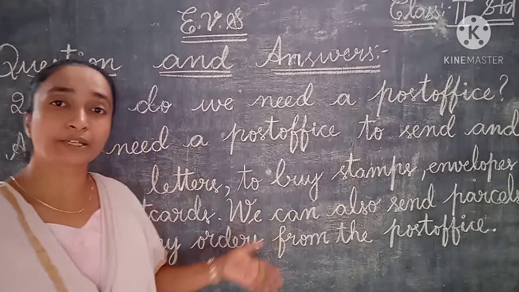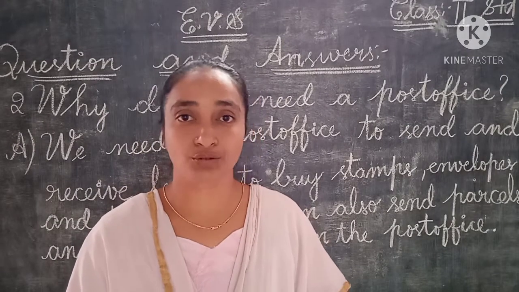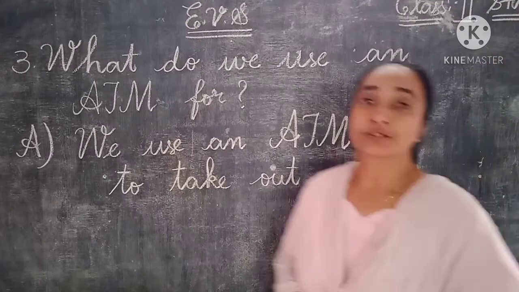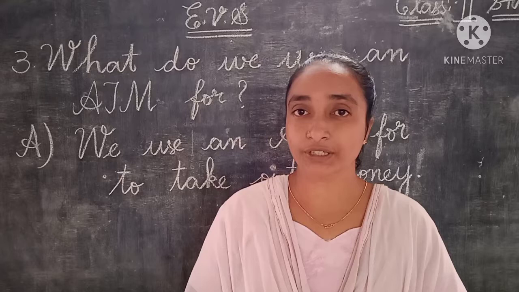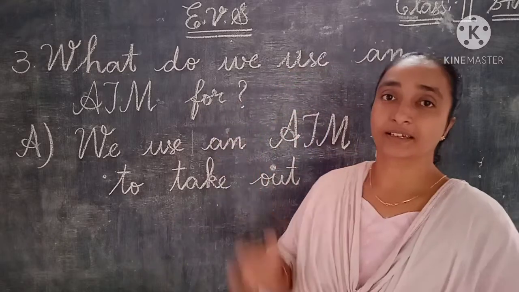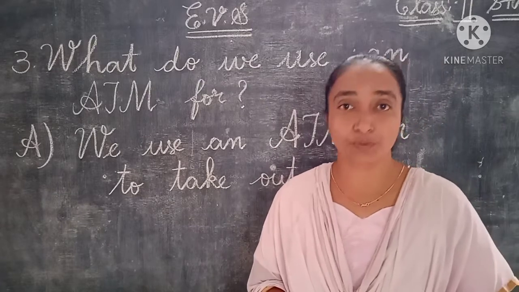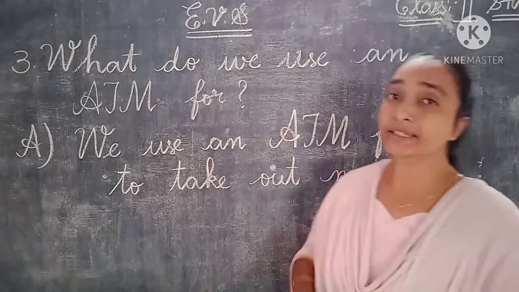So here we have completed two question answers. Let us see the third question now. So children, what do we have as the third question? Here it is: what do we use an ATM for?